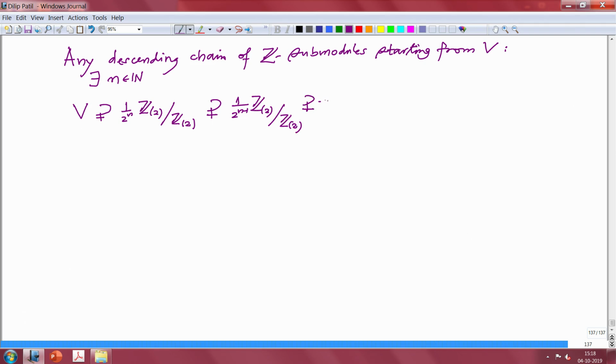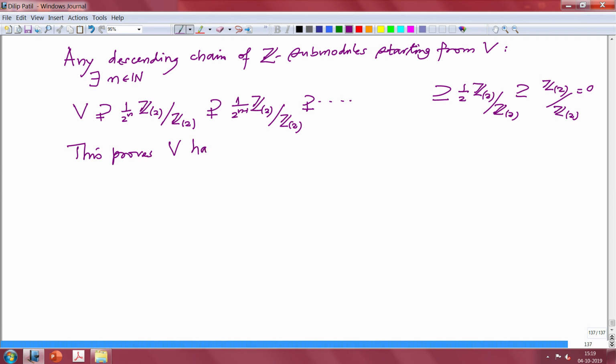Ultimately it has to come down to half Z bracket 2 mod Z bracket 2, and then 0, the zero submodule. Therefore V has DCC. So this proves V has DCC and hence is Artinian.